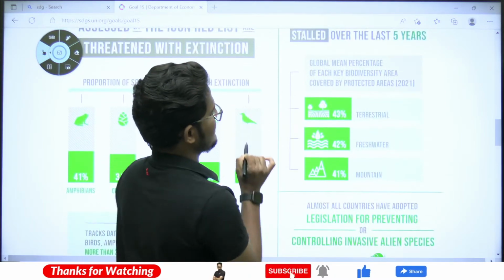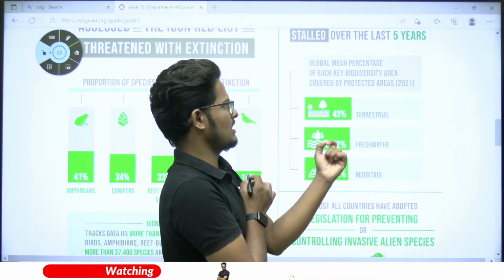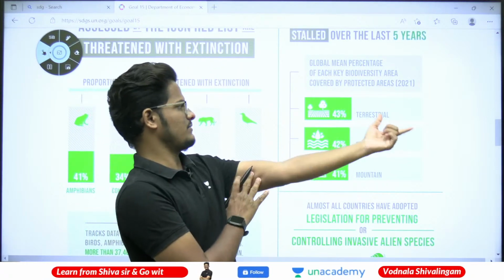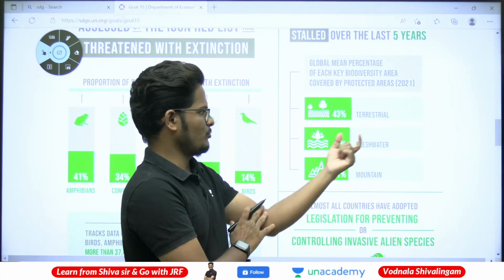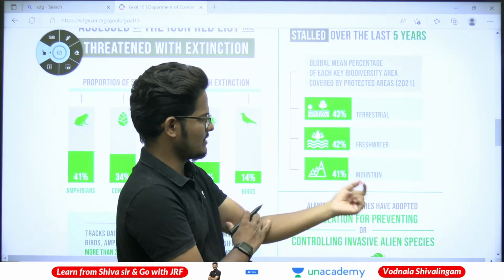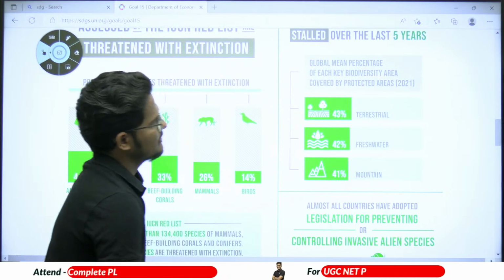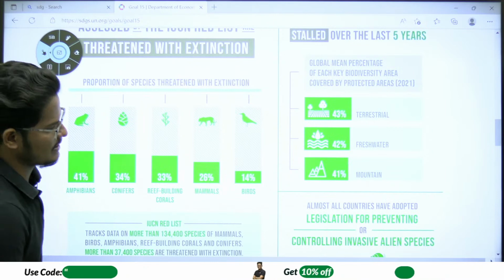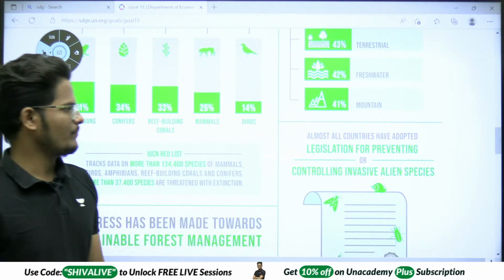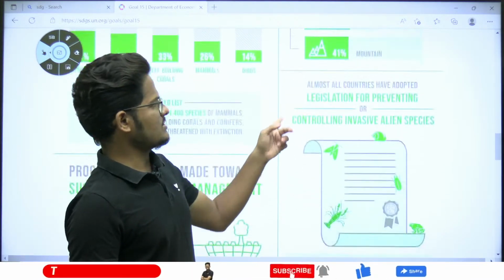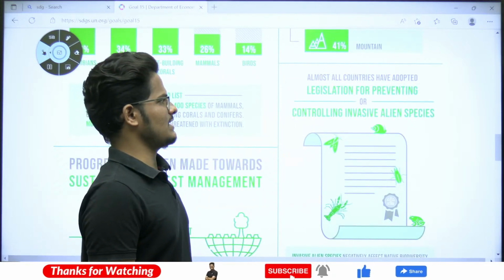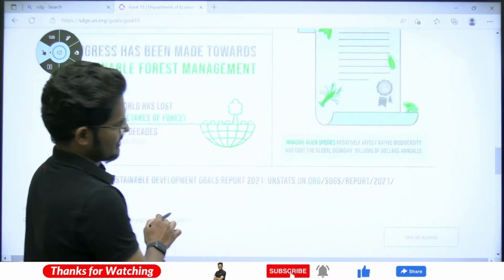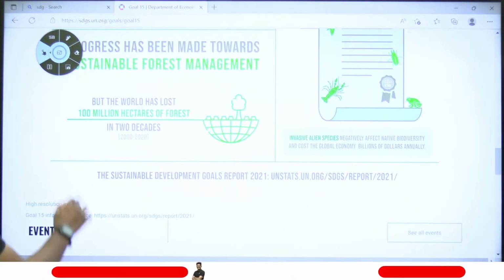Global mean percentage of each key biodiversity area covered under protected areas in 2021: 40% of the terrestrial area, 42% of freshwater area, and 41% of mountain areas. These are the percentages of key biodiversity areas treated as protected areas, the remaining are not protected. Almost all the countries have adopted legislation for preventing and controlling invasive alien species. So many laws have been enacted by them.